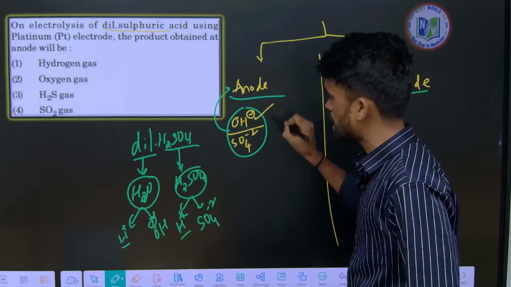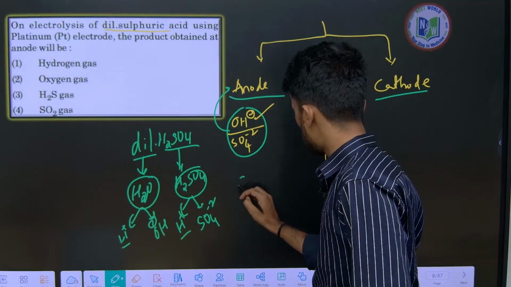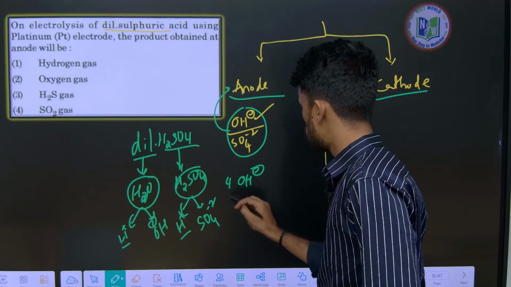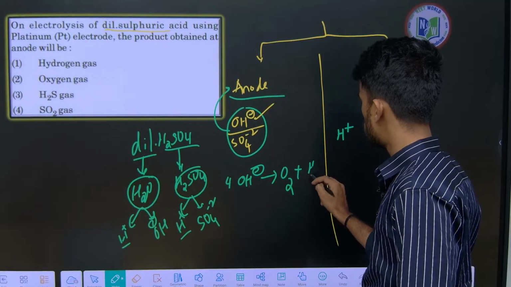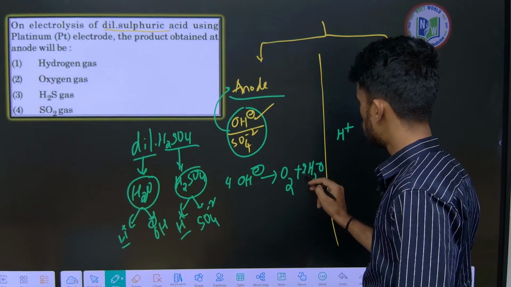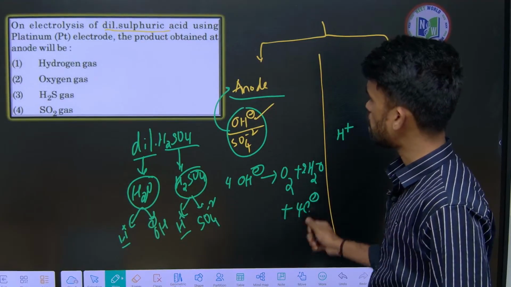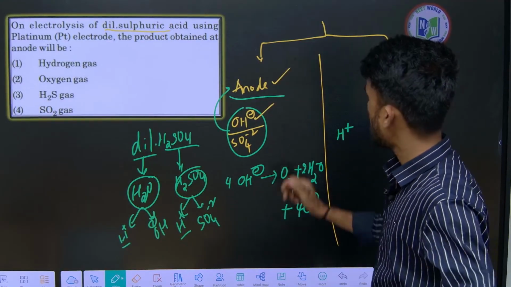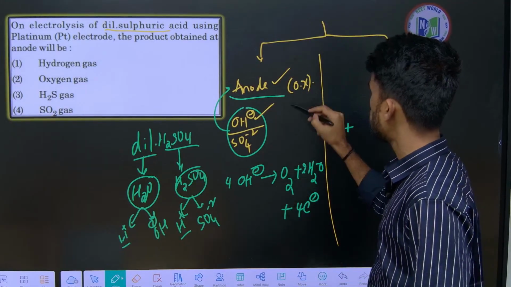So the OH- ion will be discharged first. Taking 4 moles of OH-, it will release O2 gas and 2H2O is formed, releasing 4 electrons. This is what happens at the anode. At the anode, oxidation takes place.